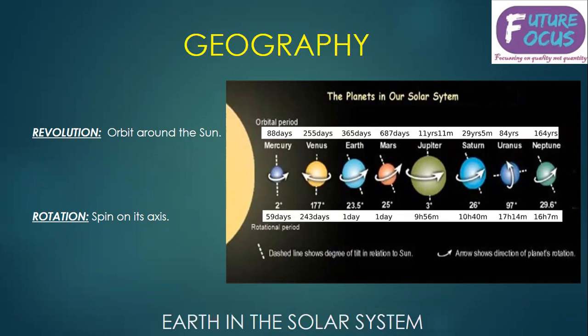Now we will be discussing rotation. Mercury takes 59 days, Venus takes 243 days, Earth takes 1 day, Mars takes 1 day, Jupiter takes 9 hours 56 minutes, Saturn takes 10 hours 40 minutes, Uranus takes 7 hours 14 minutes, and Neptune takes 16 hours 7 minutes.